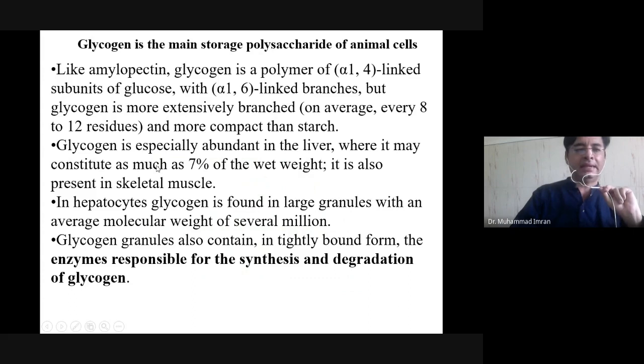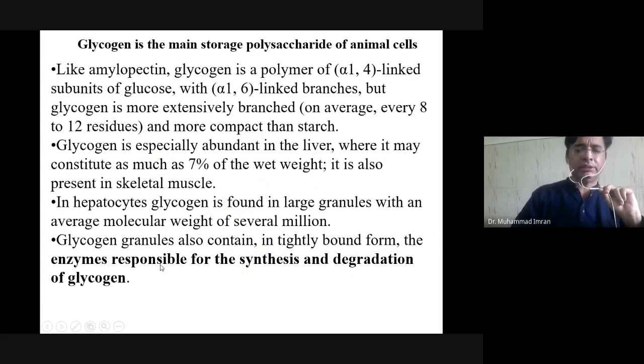Glycogen is more compact than starch. It is especially abundant in the liver, where it may constitute as much as 7% of the total weight of the liver. It is also present in the skeletal muscle. In a hepatocyte, glycogen is found in large granules with an average molecular weight of several million. Glycogen granules also contain tightly bound enzymes.